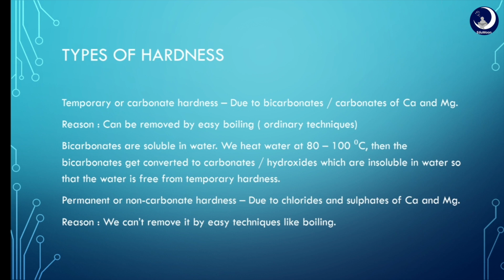Coming to types of hardness of water, there are two main types of hardness. Number one, temporary or carbonate hardness. Number two, permanent or non-carbonate hardness. Temporary hardness. It is due to bicarbonates or carbonates of calcium and magnesium. The reason for giving the name temporary hardness is that we can remove temporary hardness easily from water by some ordinary techniques like boiling.